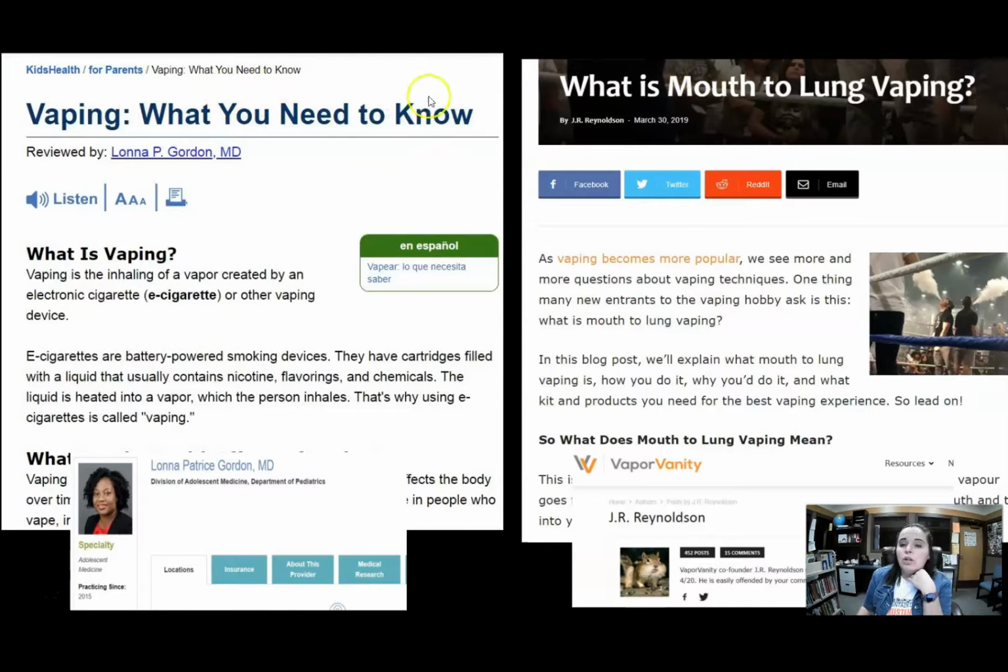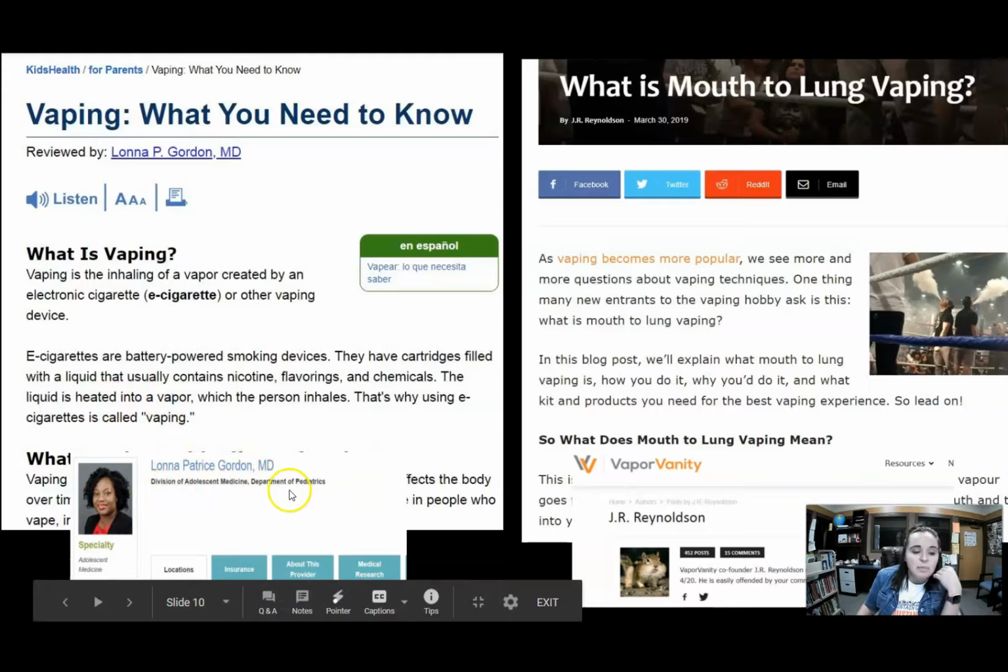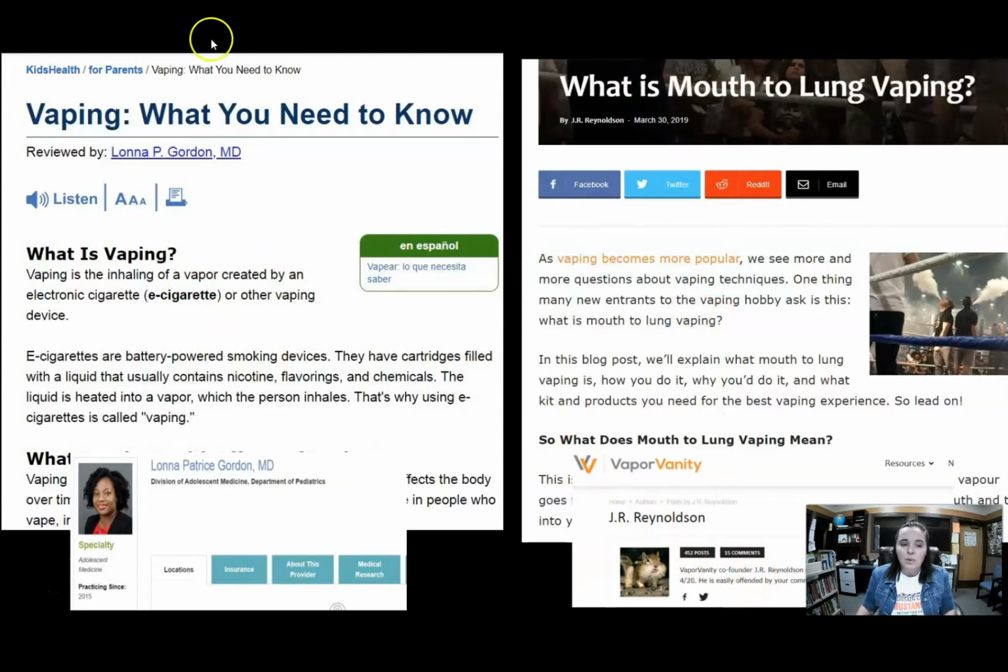Here we go. Here are 2 articles about vaping, okay? And this is just off of Wikipedia. I searched vaping and I pulled up both of these articles as a good example. Okay, so this one you can see is by Lana Patrice Gordon, medical doctor from the Division of Adolescent Medicine, Department of Pediatrics. This article on vaping is by J.R. Reynoldson, and it looks like he's a blogger. Okay, well, this is great. These articles probably say a lot of the same thing, but I cannot use this one and I can use this one. You've got to check who wrote it, check if they might have an agenda before you use that article.